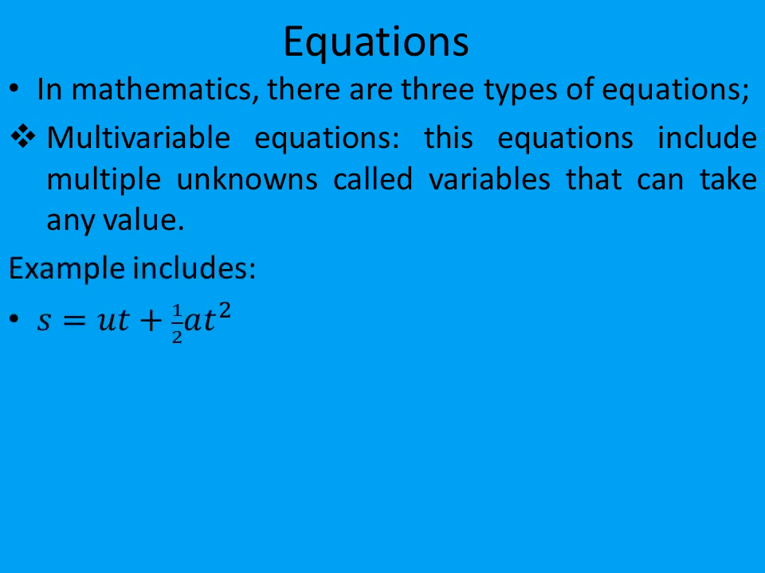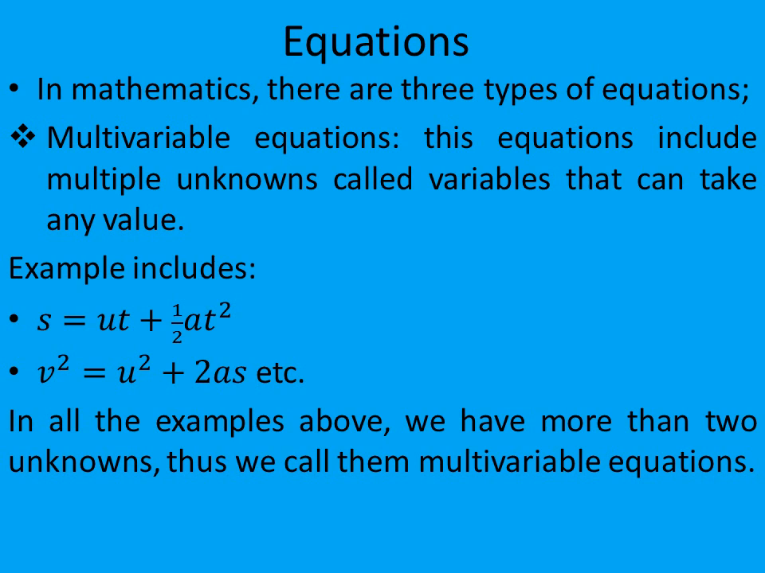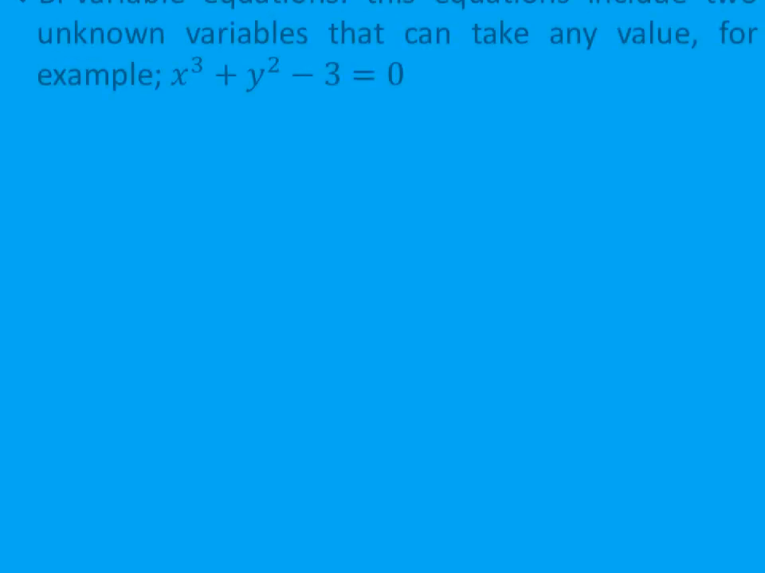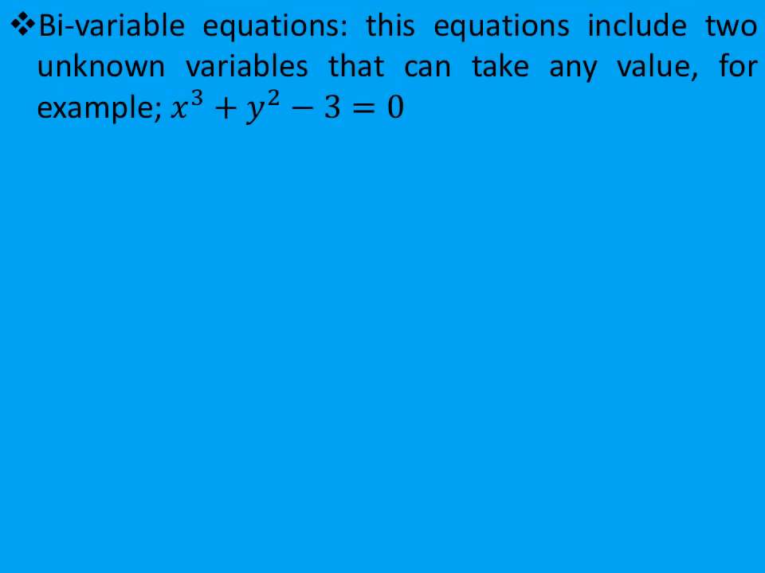Examples include s is equal to ut plus half at squared, v squared is equal to u squared plus 2as, etc. In all the examples above, we have more than two unknowns, thus we call them multivariable equations. The second one is the bivariable equations. These equations include two unknown variables that can take any value. For example, x cubed plus y squared minus 3 equal to 0.